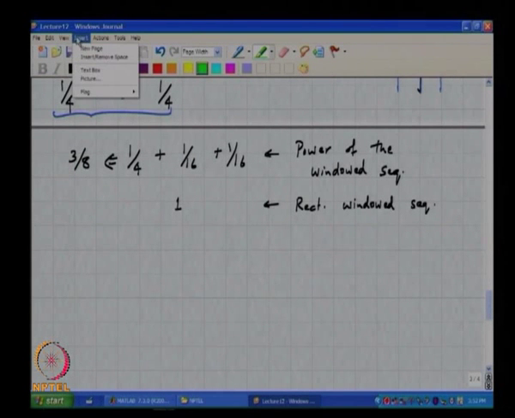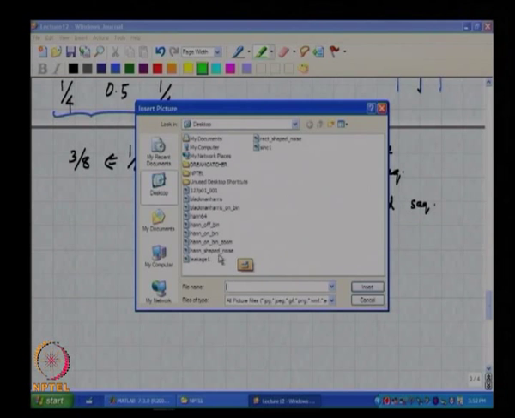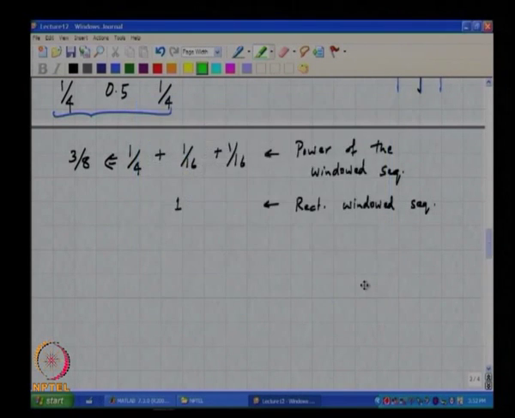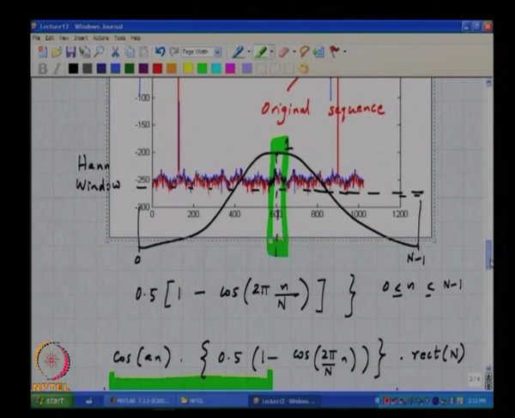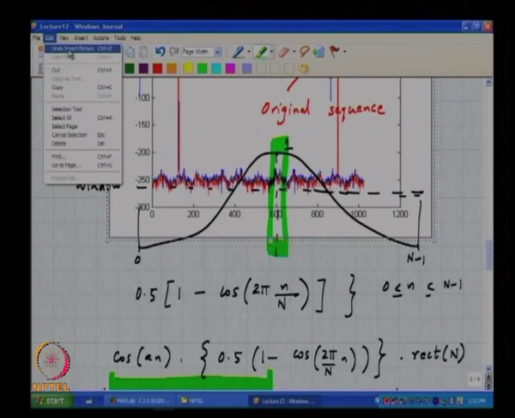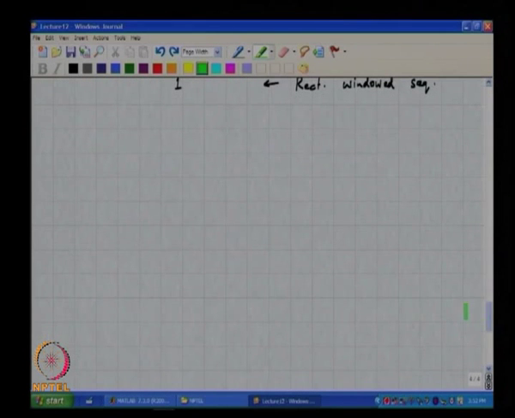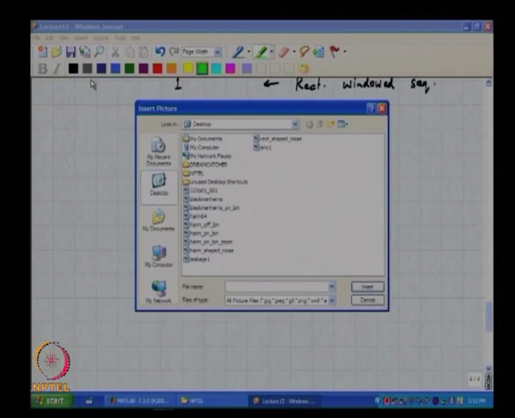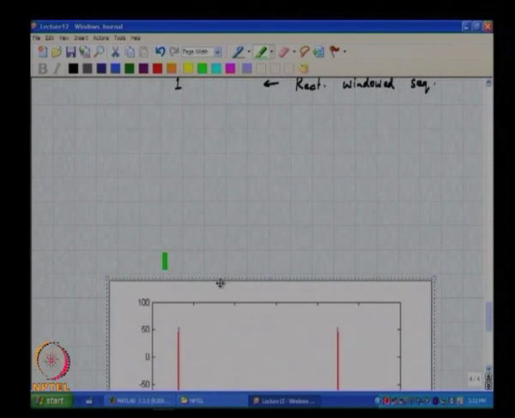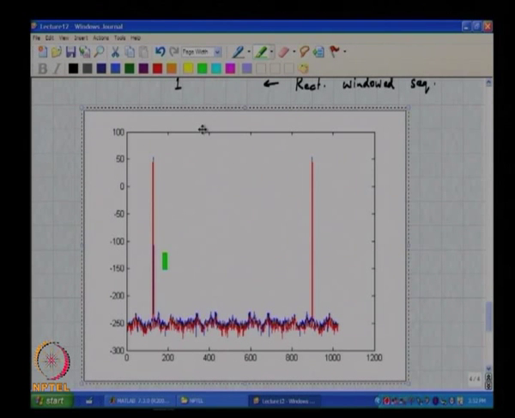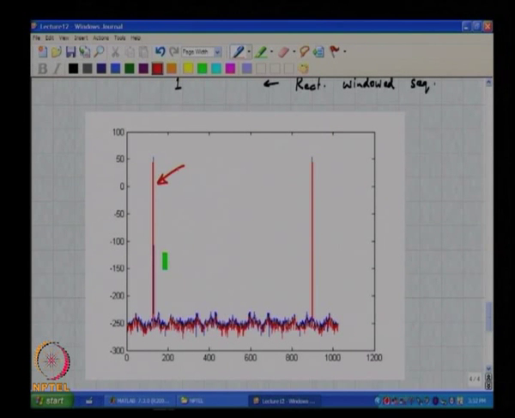Now, let me show you a picture. Okay. So, the red one here is hand, whereas the blue is the rectangular windowed version.